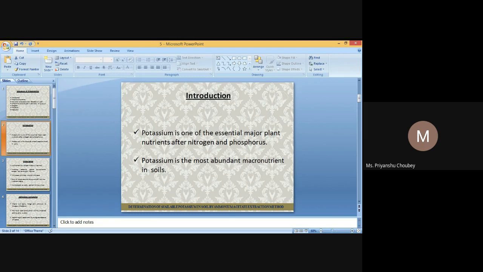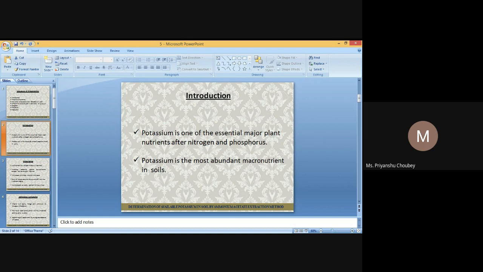The constant charge surface is the negative charge developed in layer silicate clay minerals by isomorphous substitution, which we will discuss in mineralogy.